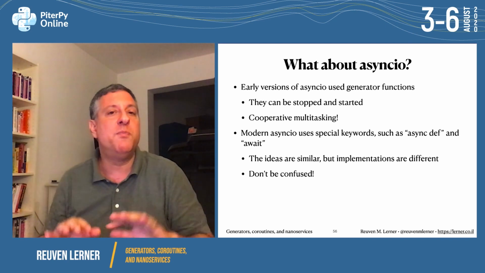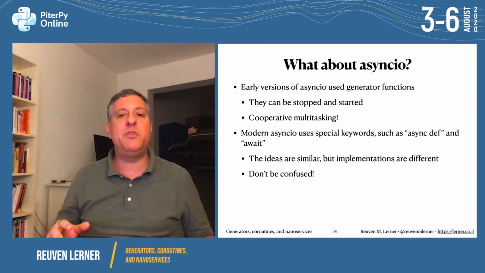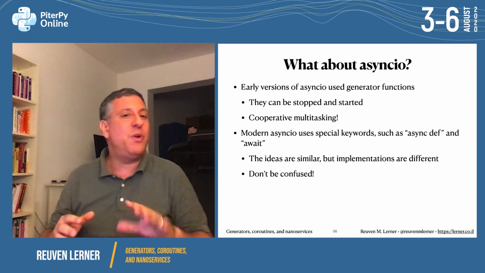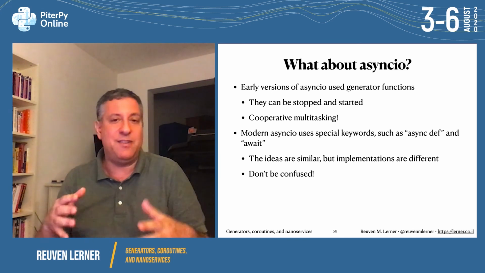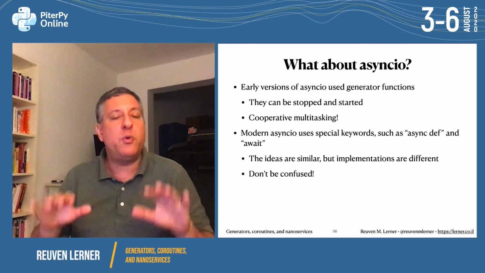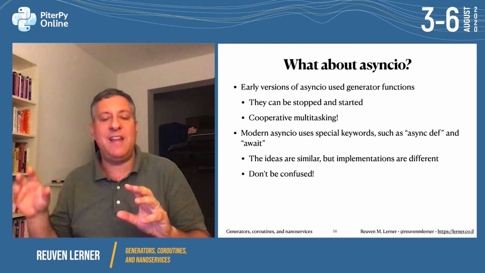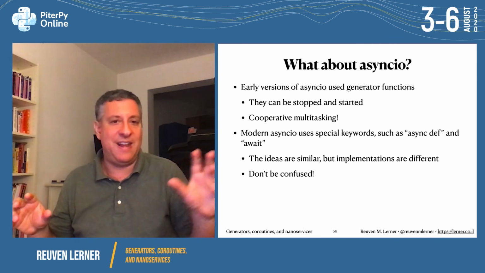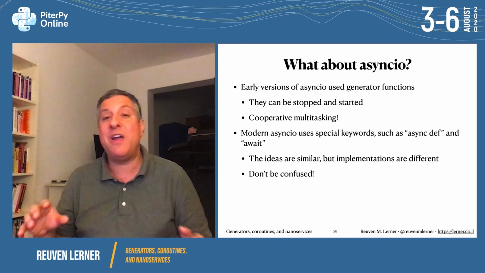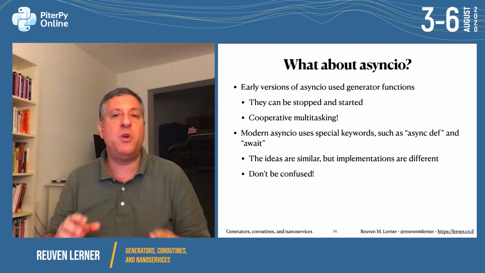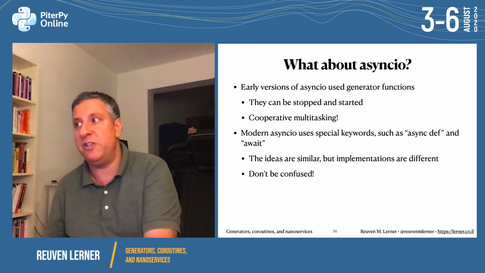But async IO has moved away from using generators. It now uses async def and await. And those are slightly different ideas and certainly different implementations. So don't think that coroutines in async IO and coroutines that I described to you here are the same thing. They are related. They're cousins, but they're no longer the same, and they're definitely not interchangeable.